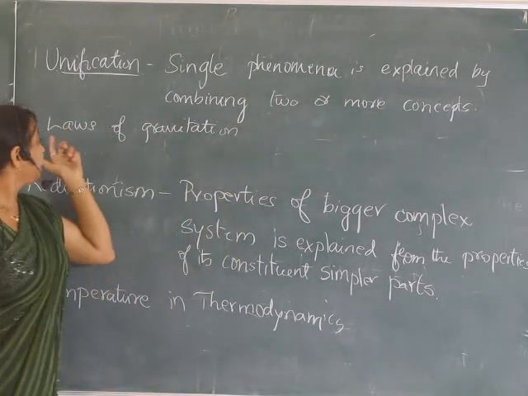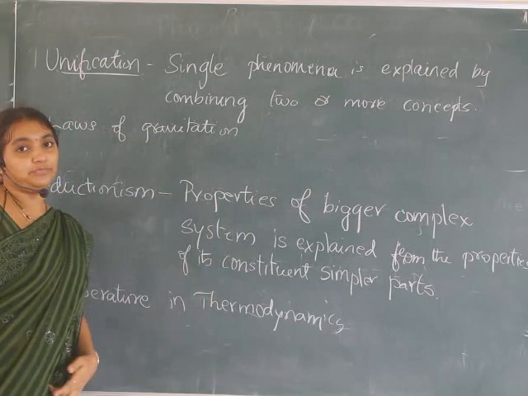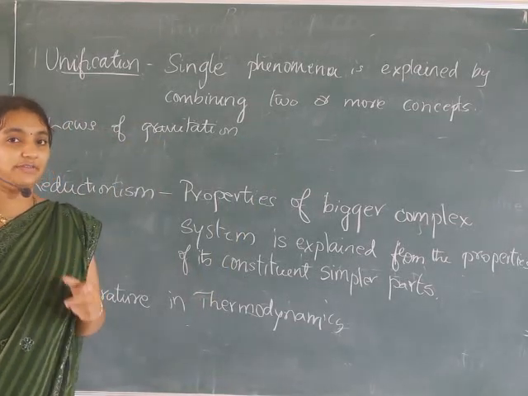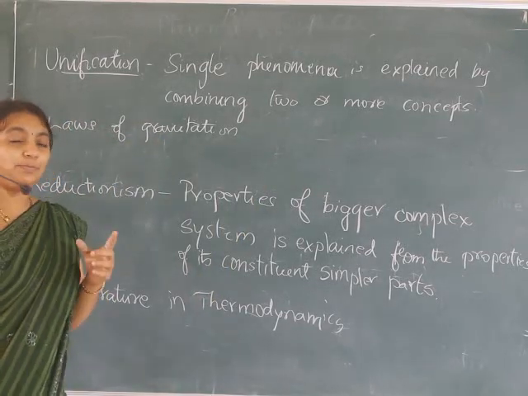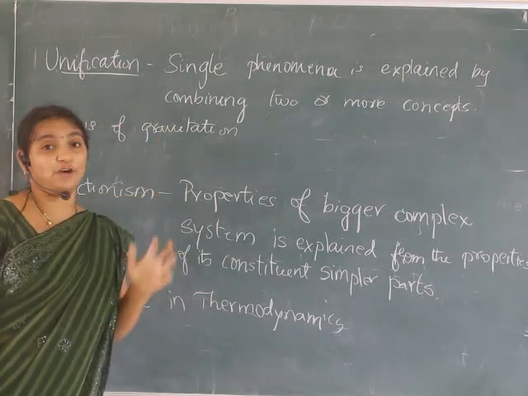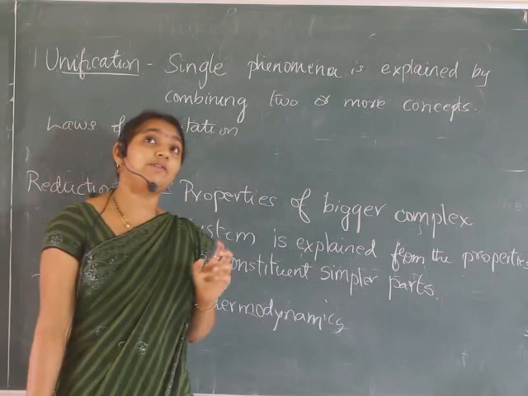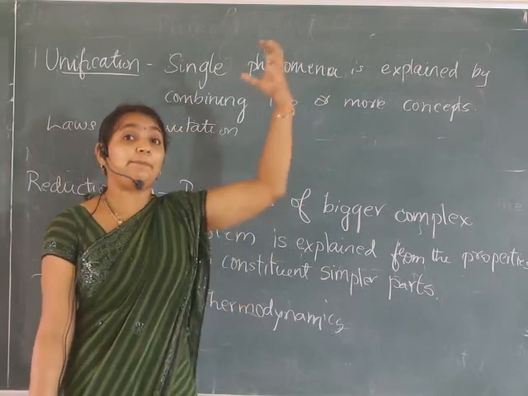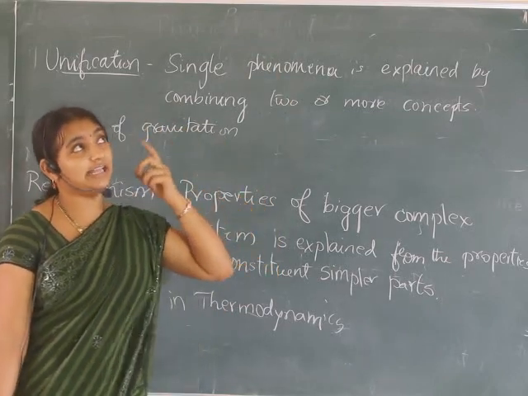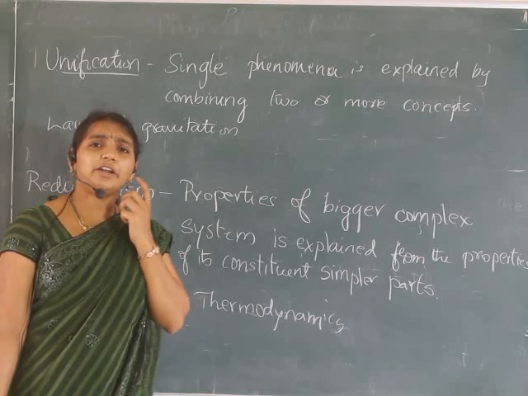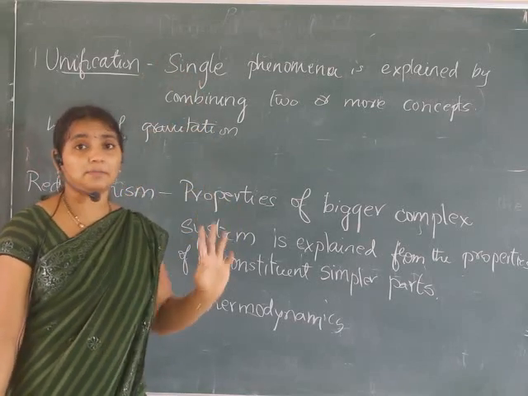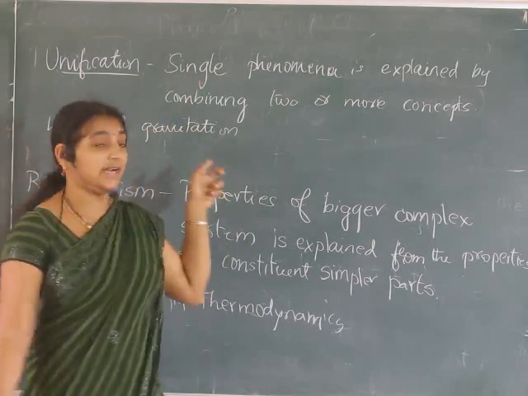For example, laws of gravitation. Using the laws of gravitation given by Newton, you can explain why the apple is falling to the ground. You know that story, correct? When Newton was sitting under a tree, an apple fell on him and he started thinking, why is this apple falling on him? Why is it not going up? And then he found the laws of gravitation, correct?